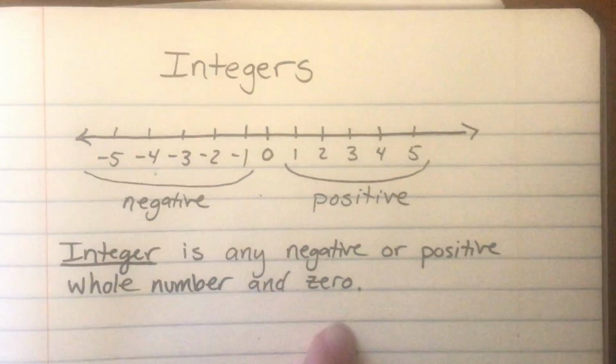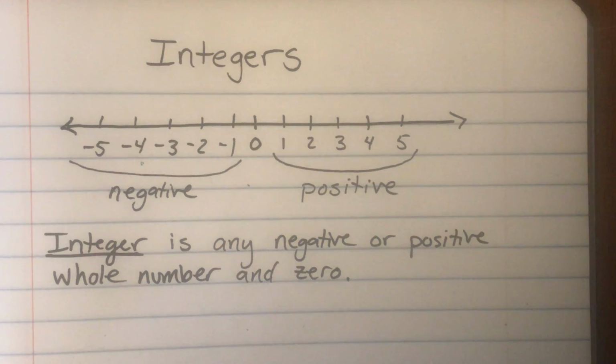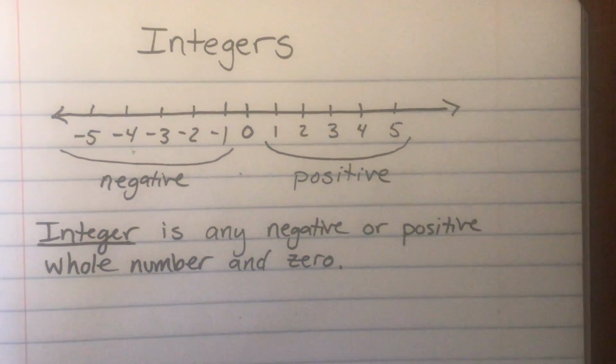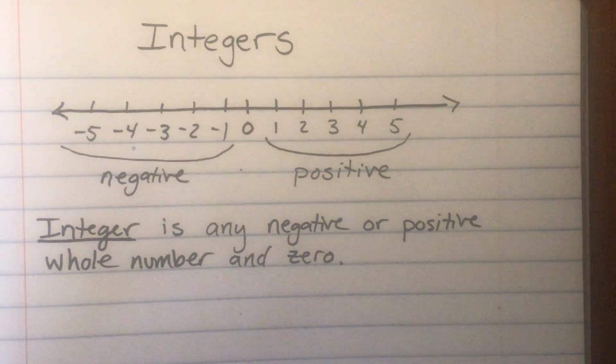Because remember, 0 is neither negative nor positive. All right. And so that's the definition of what an integer is. It's just negative and positive whole numbers.